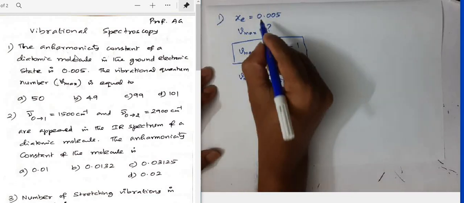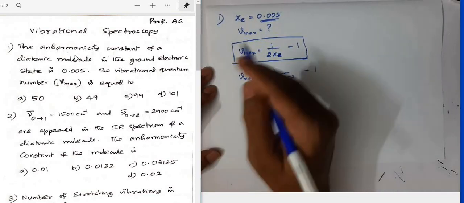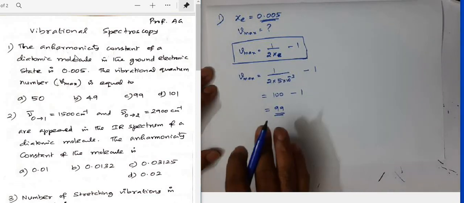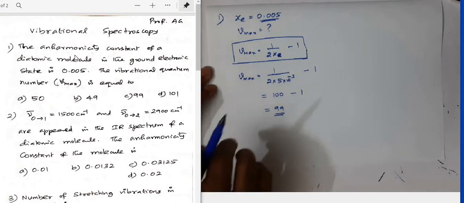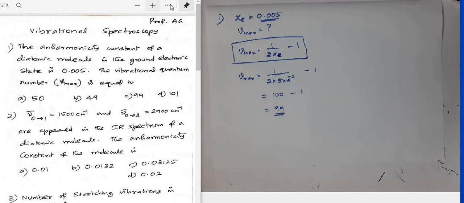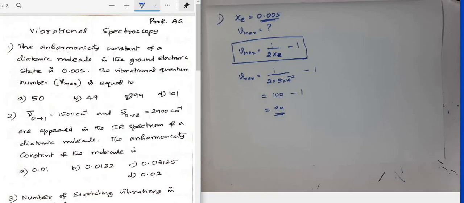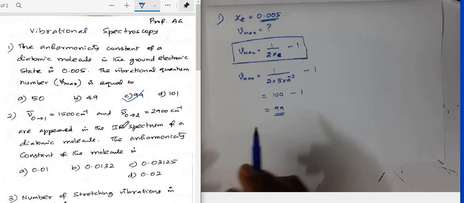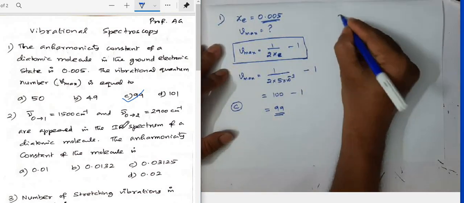So for this anharmonicity constant, the maximum vibrational quantum number possible for the ground electronic state is 99. So the correct option for this question is option C, 99. Now let me go to question number 2.